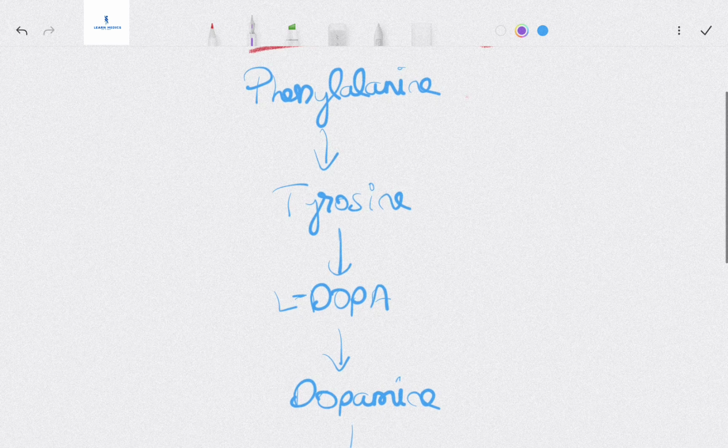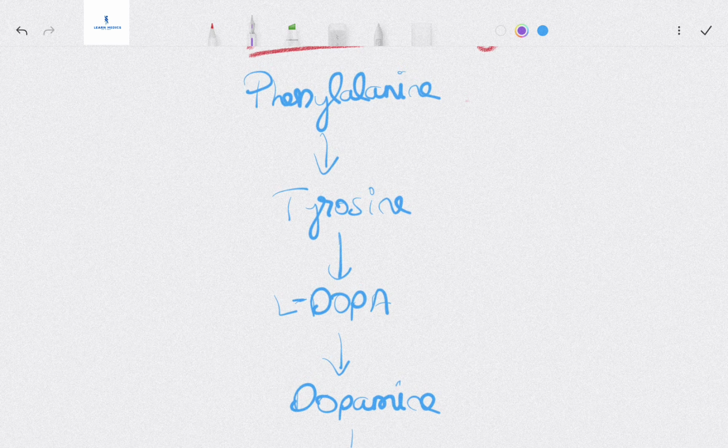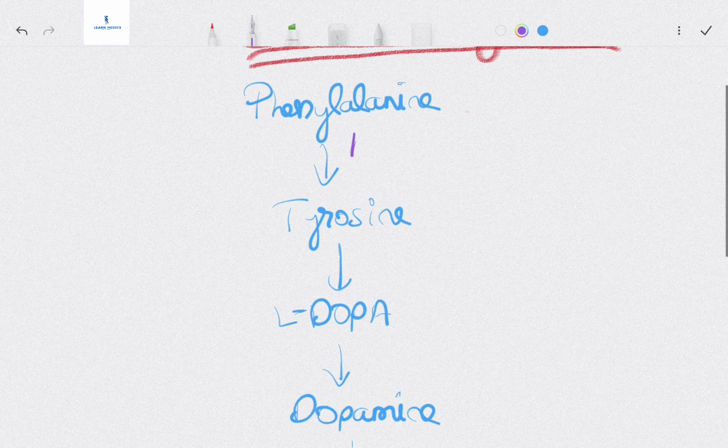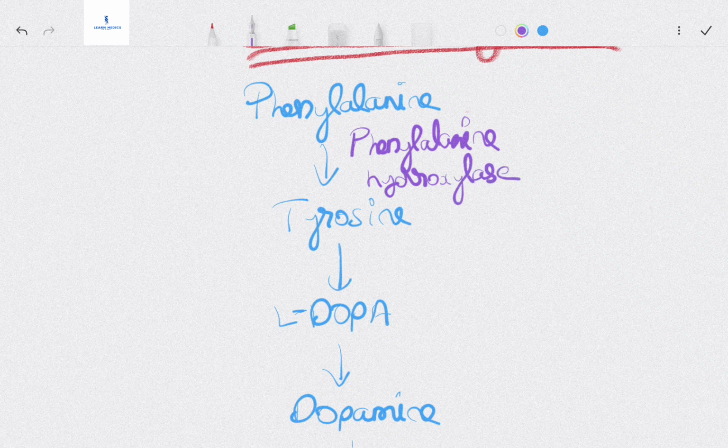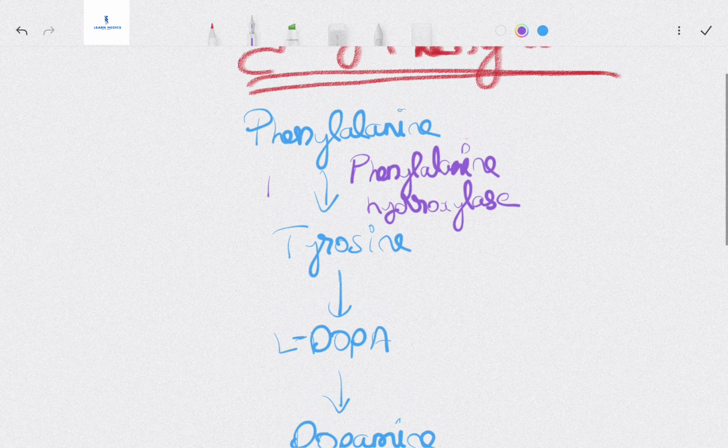Phenylalanine hydroxylase, which hydroxylates phenylalanine to give tyrosine, with the help of BH4, tetrahydrobiopterin.